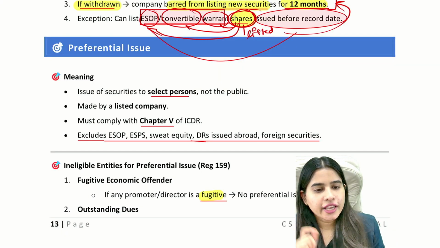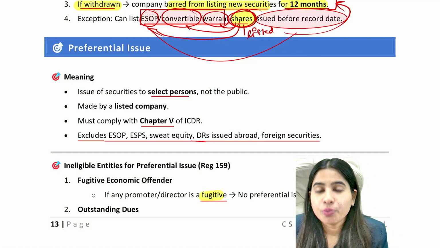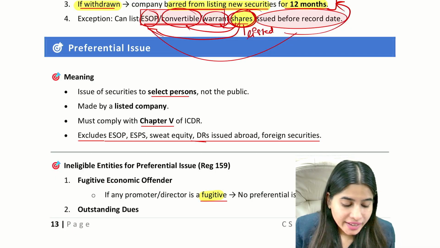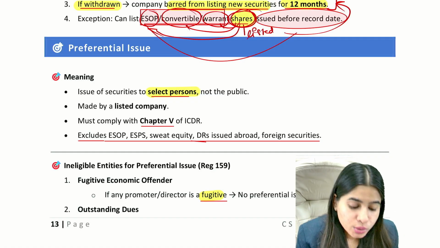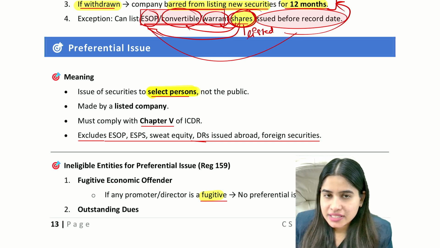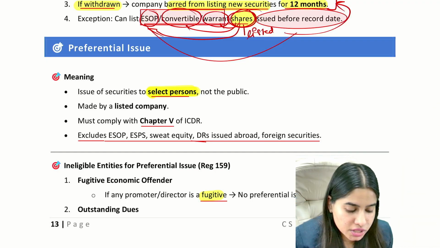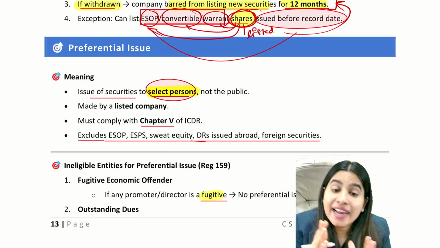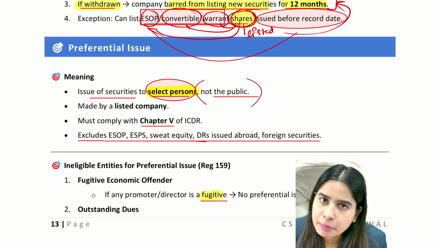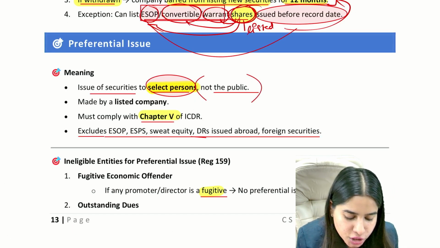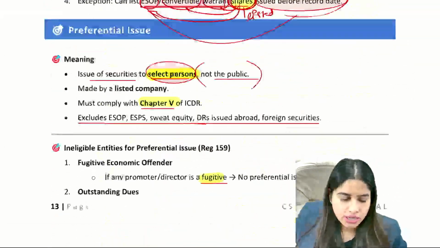Okay, so the next topic that we are going to do is preferential issue. Now, what do you mean by preferential issue? Preferential issue means when we offer equity shares or any other security to selected people privately. Basically, a public offer means you are making an offer to everybody. Whosoever wants to purchase the shares of the company can purchase. But when you make an offer to only selected people, A, B, C, D, that is known as preferential issue, where you don't offer the shares to the public. Now, when you make a preferential issue, there are proper rules given in chapter 5. And this we are going to study in this upcoming topic.